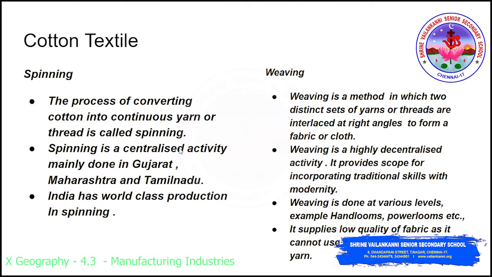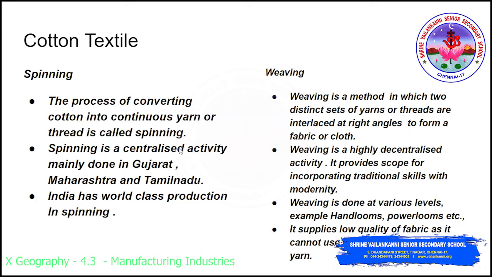It is mainly done in Gujarat, Maharashtra and Tamil Nadu. In the previous slide we saw how it is localized in these two states. Here Tamil Nadu is also included. The spinning is done here. India has world class production in spinning, and we export the spun yarn. So we have a large share in the world trade of cotton yarn.